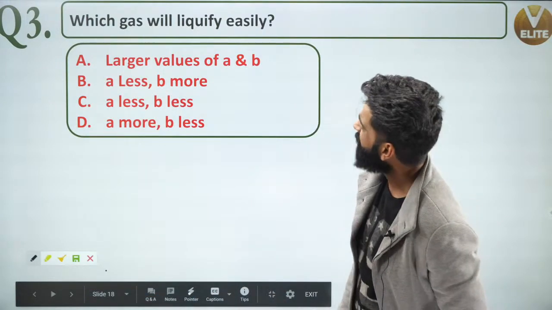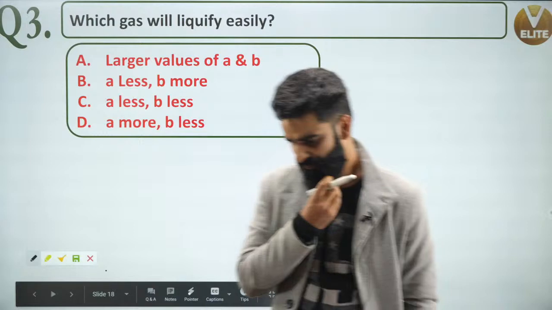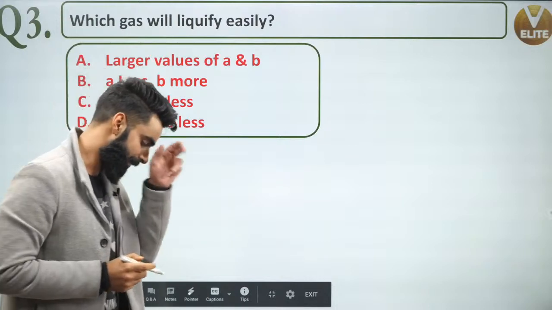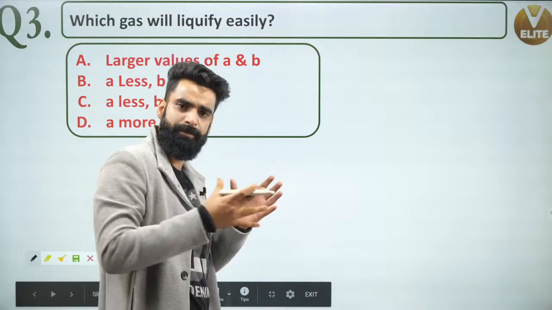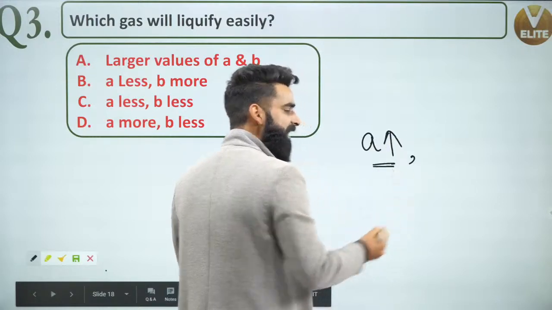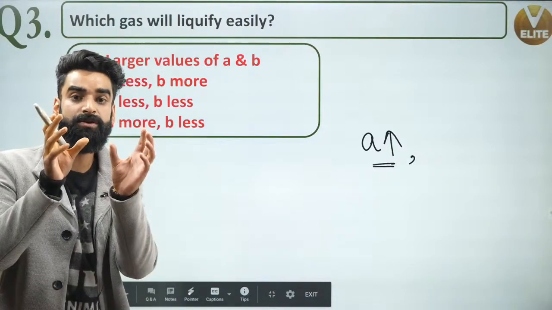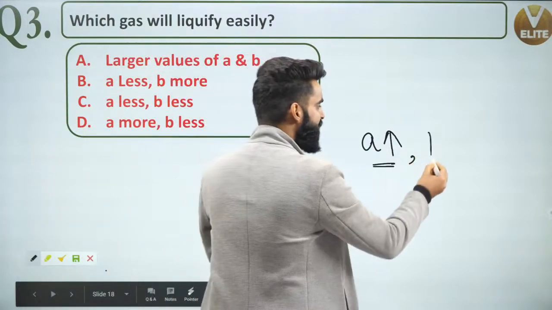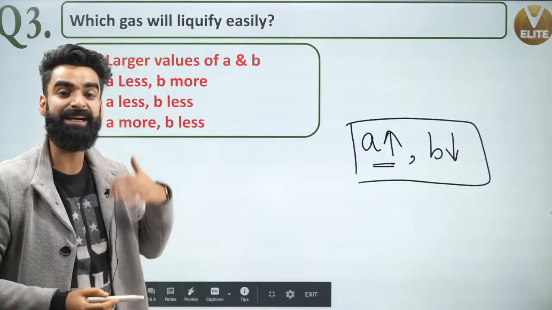See, what do you think? Which gas will liquefy easily? For a gas to get liquefied easily, what all conditions must a gas satisfy? First of all, that gas can get easily liquefied which will have more force of attraction between the molecules. More force of attraction means more value of A. So that gas can be easily liquefied which will have more value of A. And that gas can be easily liquefied whose size is going to be less, so that we can compress it easily. Size is going to be less, that means B value must be less. So these are the two conditions which a gas must satisfy, then only it can get liquefied easily.